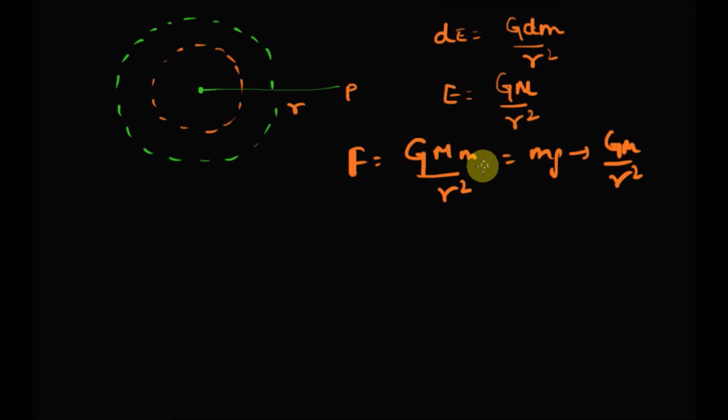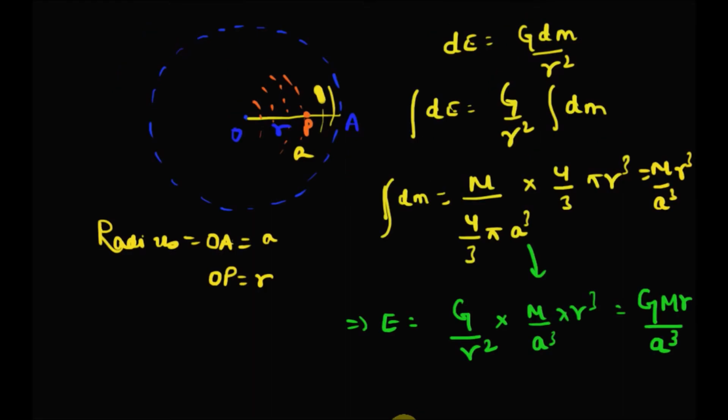Now let's understand what will be the gravitational field inside the surface of the Earth. Let's assume that this point P is situated inside the Earth. To find the gravitational field at this point P, again consider elementary spherical shells. Here there will be two kinds of spherical shells. For one set, denoted by this red color, point P is situated outside them. However, for these spherical shells, denoted by this yellow color, point P is situated inside them. So the gravitational field due to these yellow spherical shells on point P will be 0.